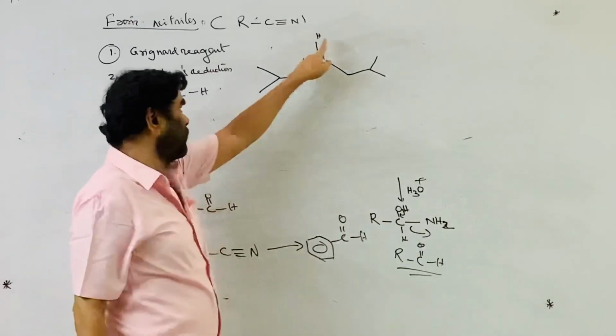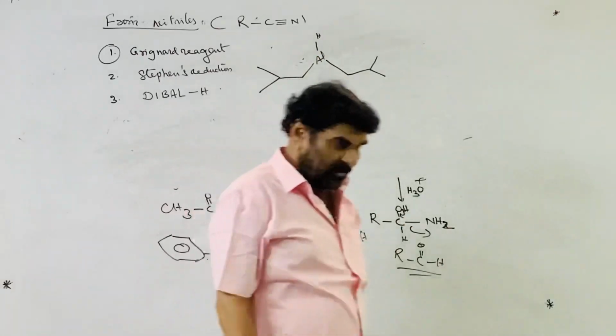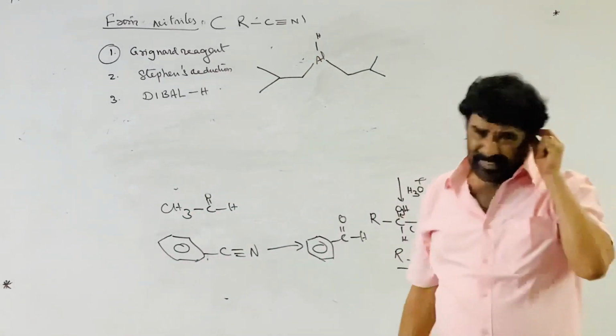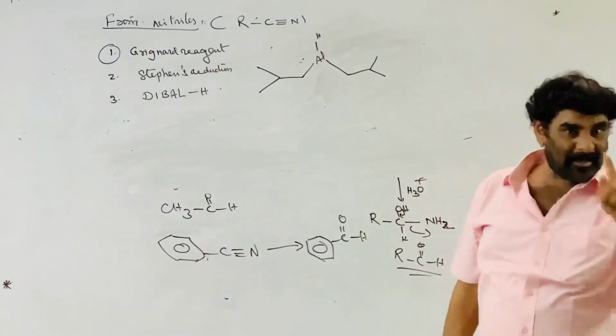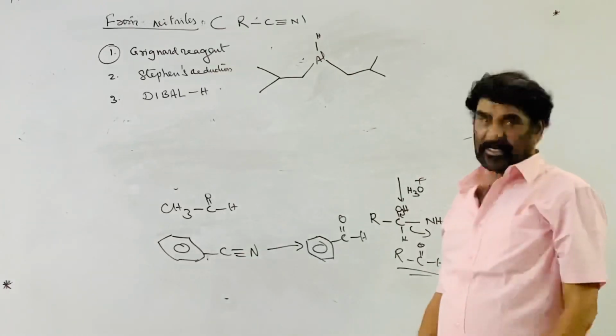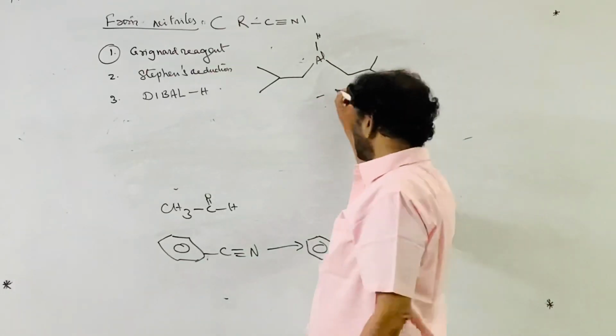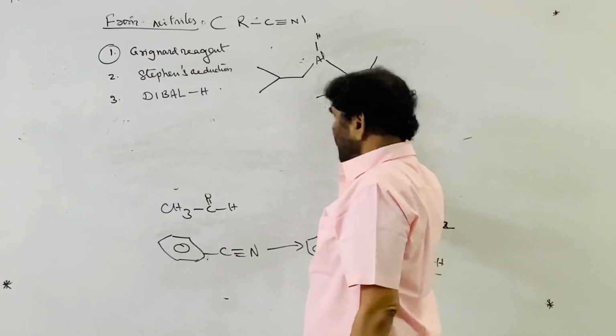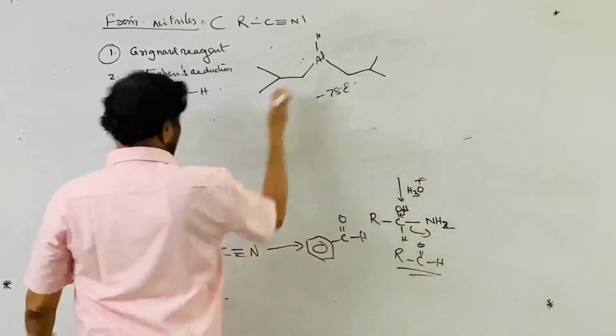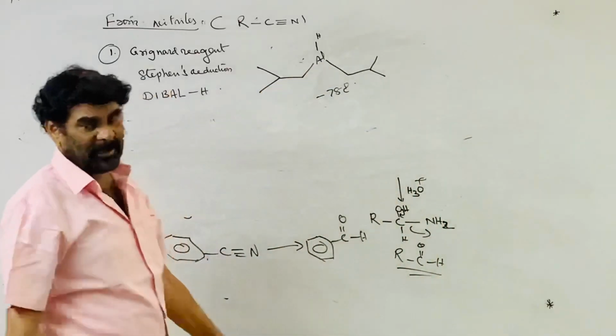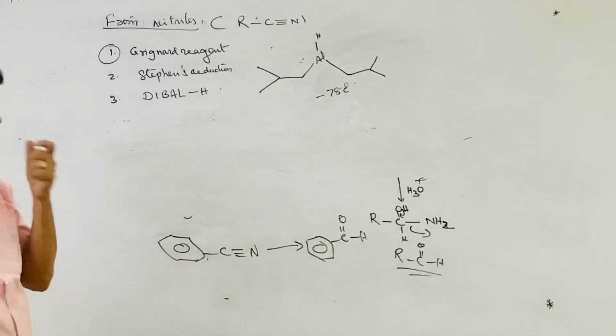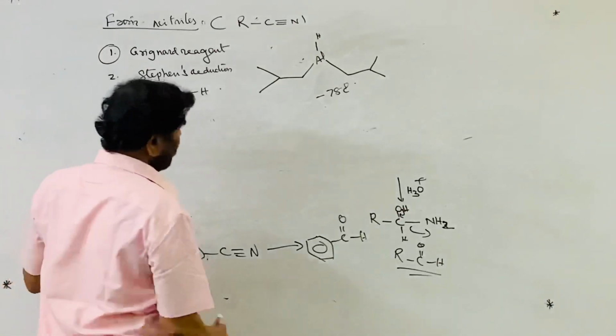The aluminium is trivalent with one hydrogen, so only the sextet is completed. It is a reagent like lithium aluminum hydride, but a milder reducing agent. The reaction is carried out at minus 78 degrees Celsius. At higher temperature or room temperature, it is equivalent to lithium aluminum hydride.